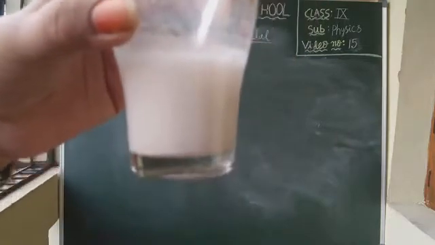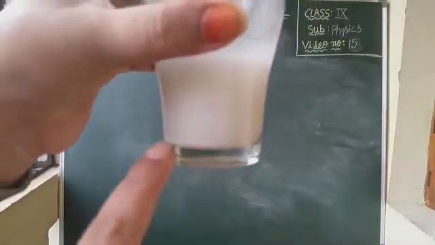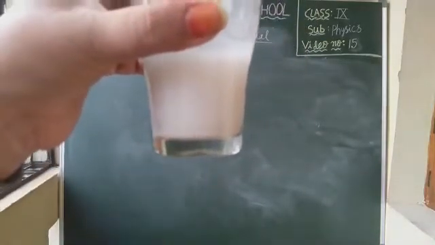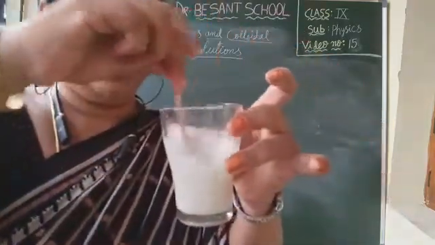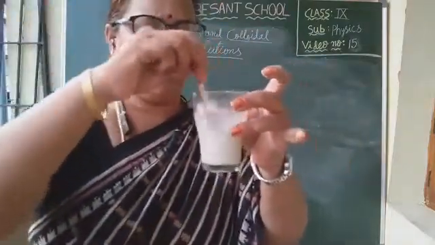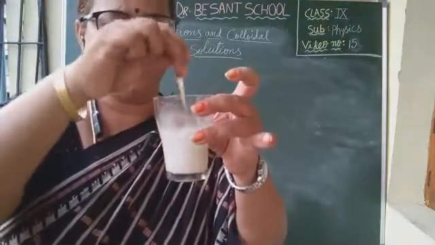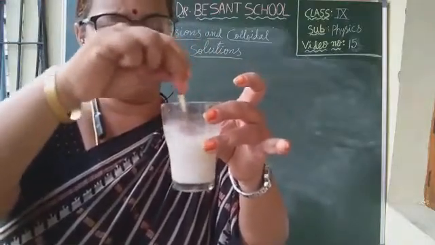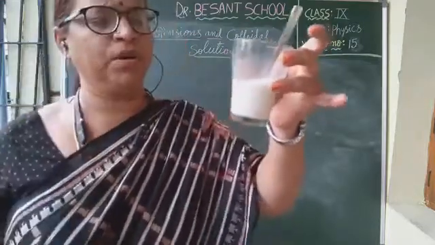Can you see anything at the bottom, children? Here at the bottom you observe. What can you see at the bottom? What is that? Chalk powder. What happened to the chalk powder? See, it is remaining undissolved. When you leave it undisturbed, all the chalk powder is coming and settling at the bottom.